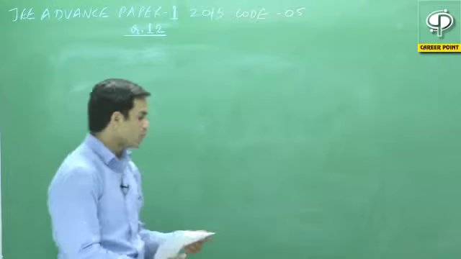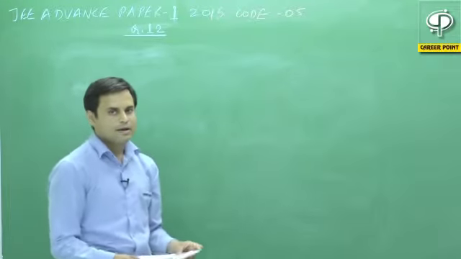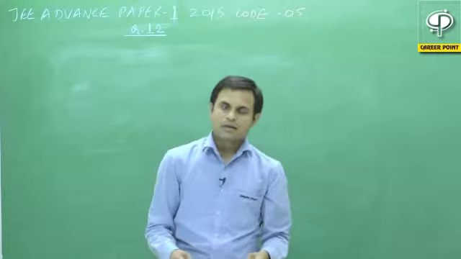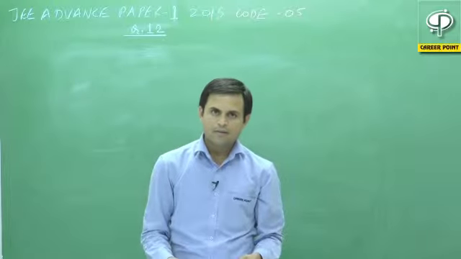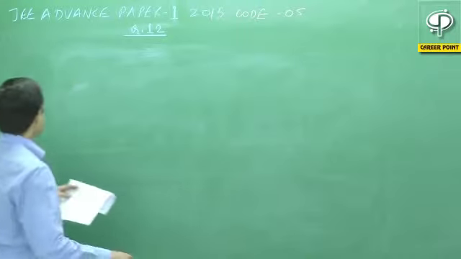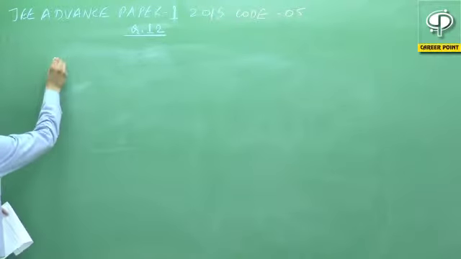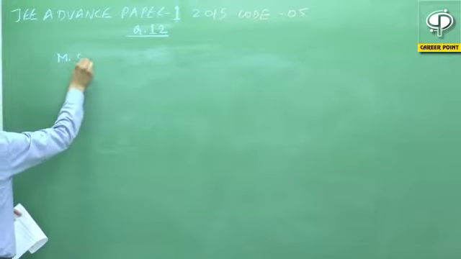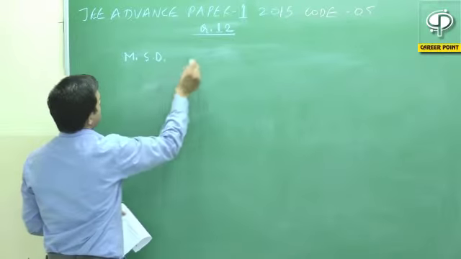So let us move further. First of all we will calculate the main scale division value of the vernier caliper, then we will check out the least count. So let us move to the solution. First of all, we will calculate the main scale division as given in the question for the vernier caliper.